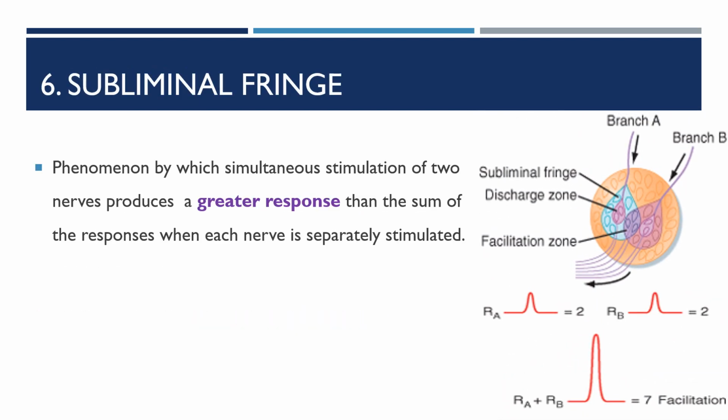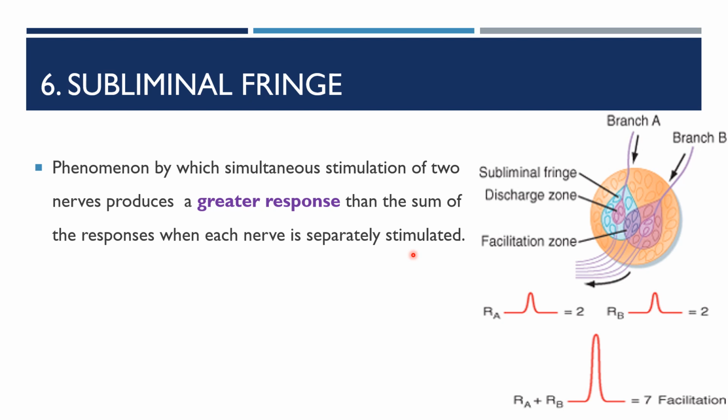Subminimal fringe is a phenomenon in which simultaneous stimulation of two nerves with subthreshold stimuli produces a greater response than the sum of the two responses when each nerve is separately stimulated with subthreshold stimuli. So this seems to give the opposite effect of the occlusion phenomenon.